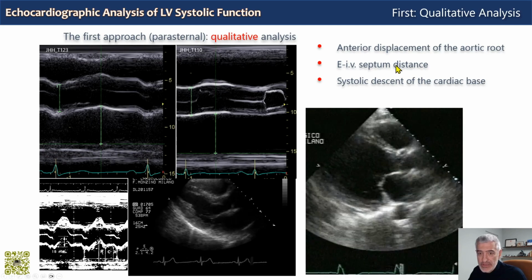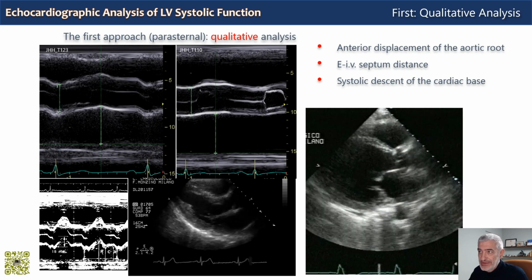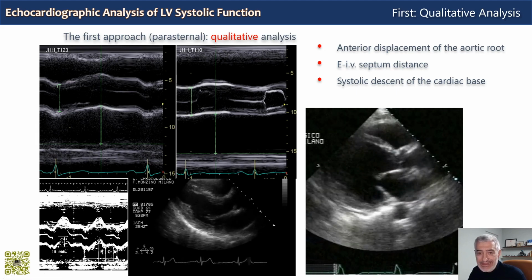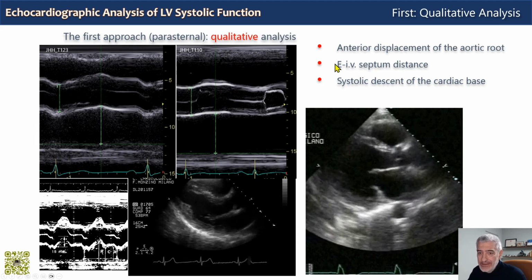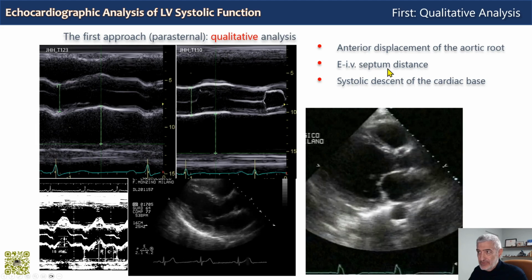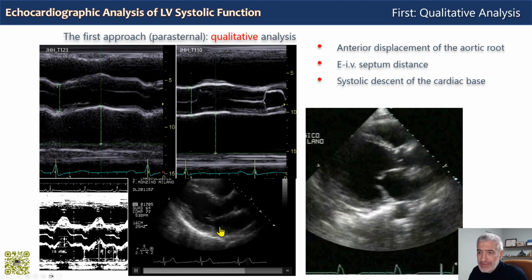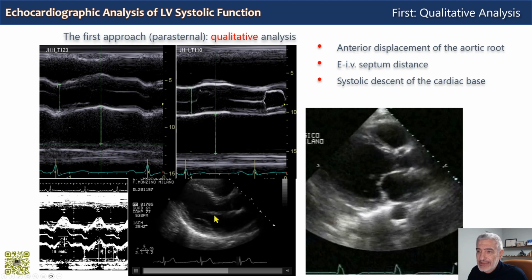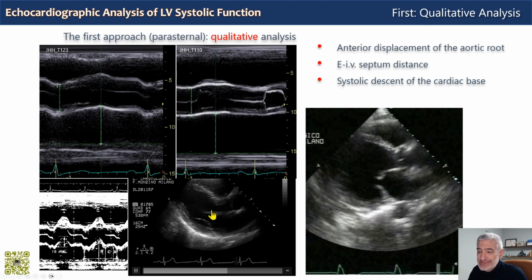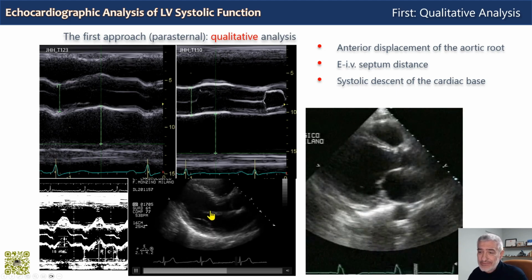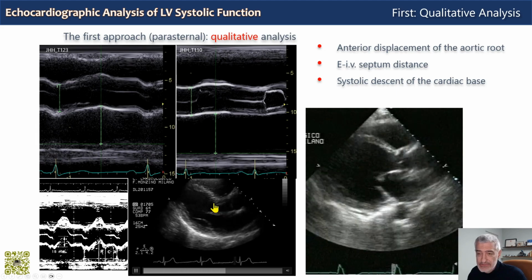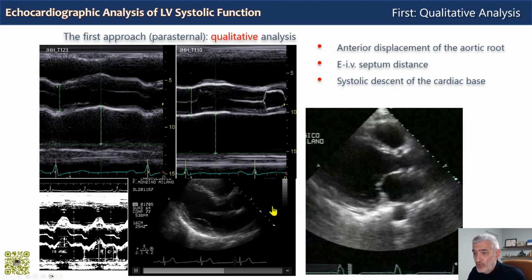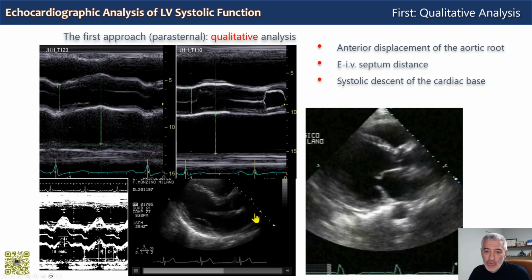Another qualitative estimation of global mechanical systolic function of the left ventricle is the early diastolic distance between the anterior mitral leaflet at the E point and the anterior septum, so the E point septal separation distance. Look at this clip. In a normal patient, you see that the anterior mitral leaflet at early diastole touches the septum. So the distance between the E point of the mitral valve, the maximum anterior excursion of the anterior leaflet, and the septum is 0, whereas the normal distance is less than 12 millimeters.